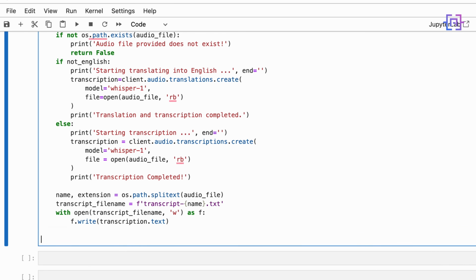Okay, and finally we are going to return transcript_file_name.